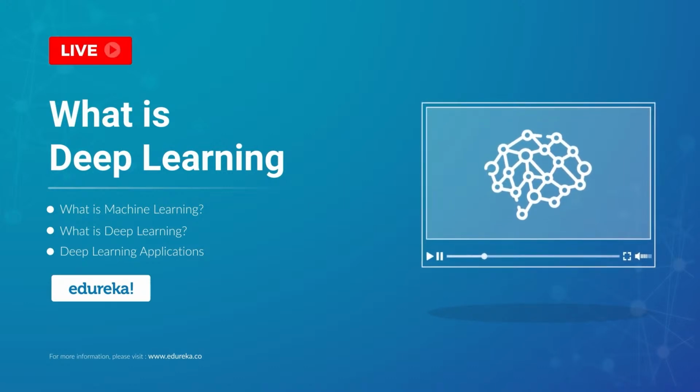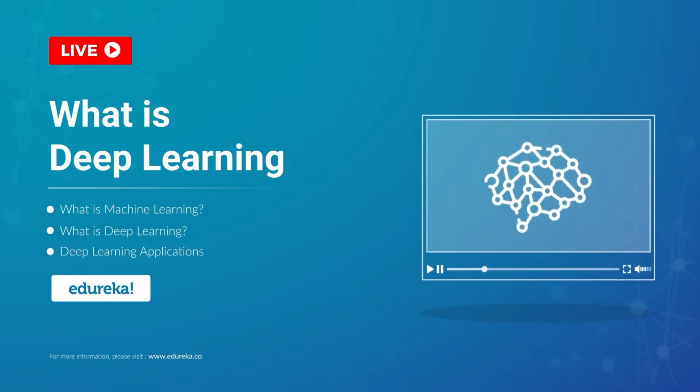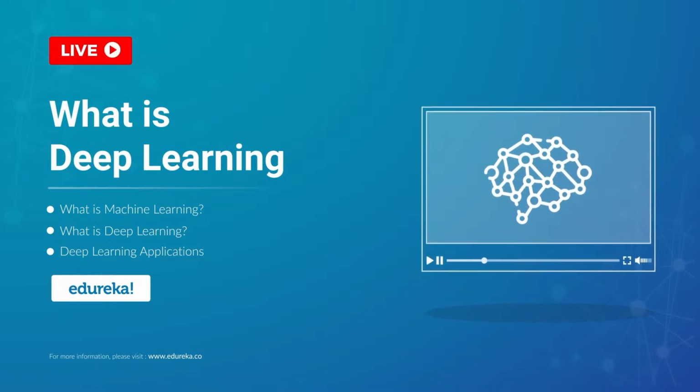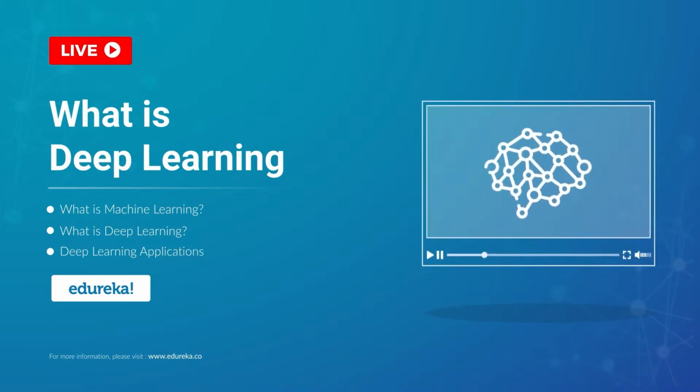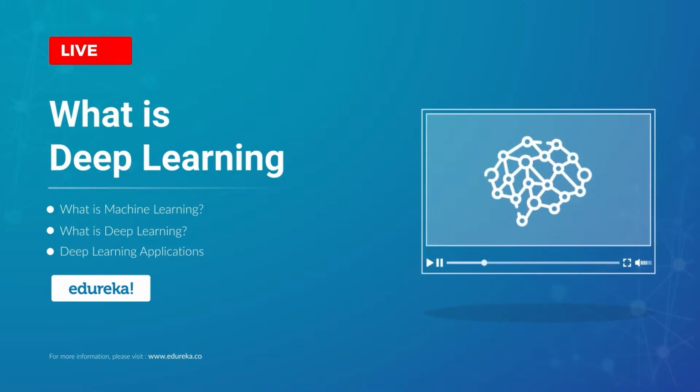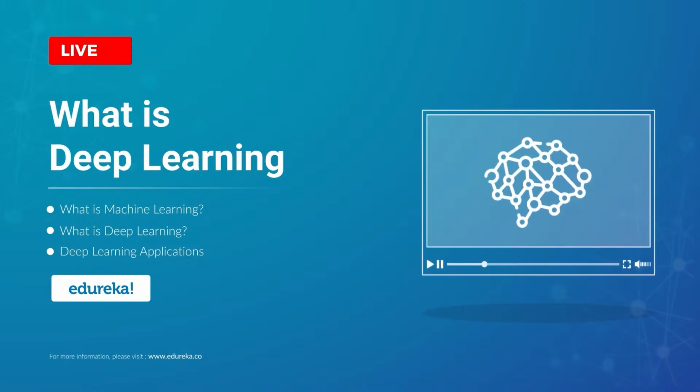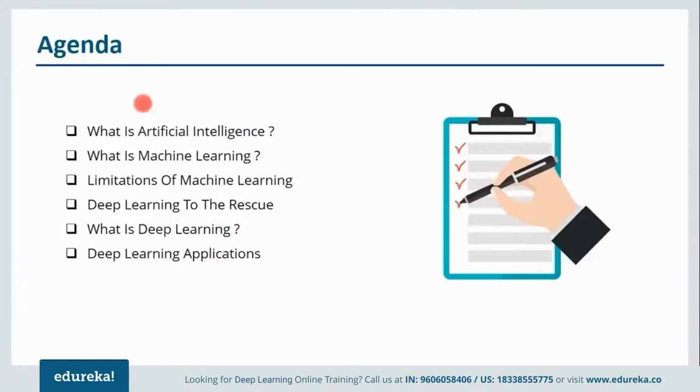Welcome everyone to today's session on what is deep learning. We'll understand how deep learning emerged. That is, what were the limitations of the previous technologies that led to the evolution of deep learning. So let us have a look at the agenda for today. First, we'll understand what is artificial intelligence and what exactly is machine learning. Then we'll look at various limitations of machine learning and how deep learning solves or overcame those limitations. After that, we'll understand what exactly is deep learning, and we'll also look at various applications of deep learning.